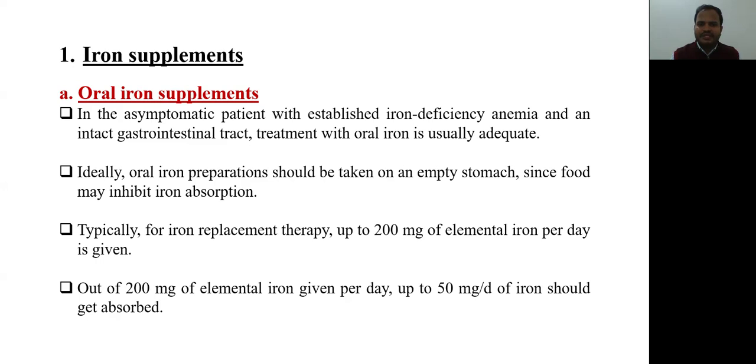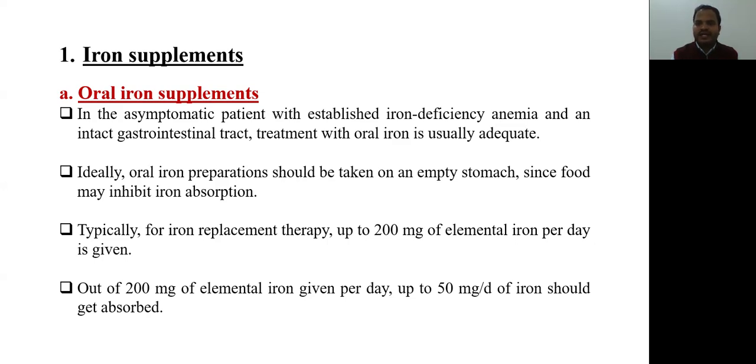In asymptomatic patients with established iron deficiency anemia and an intact gastrointestinal tract, treatment with oral iron is usually adequate. For the patient, we have seen CBC, we have low MCV, then we did iron profile. We know there is iron deficiency anemia. If the patient is not having any GI bleed and is able to tolerate oral iron, then the oral iron supplement is the best therapy for that patient. Ideally, oral iron preparations should be taken on an empty stomach since food may inhibit iron absorption.